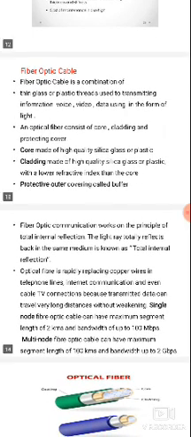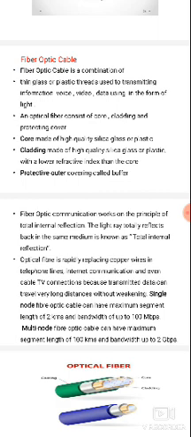In fiber optic, the material used is fiber. A fiber optic cable is a combination of thin glass or plastic threads used to transmit information: voice, video, and data in the form of light.